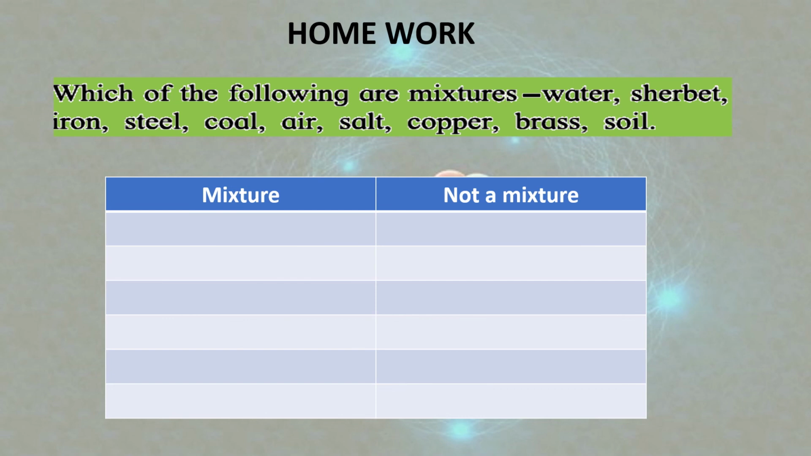Now for homework, you have to make a table, or you can write it in the comment section also. Which of the following are mixtures? Water, sharbat, iron, steel, coal, air, salt, copper, brass, soil. So you can pause the video, take down the question and answer in the comment section below.